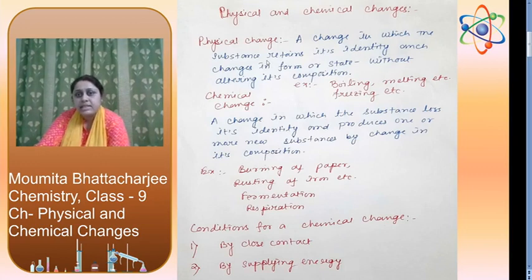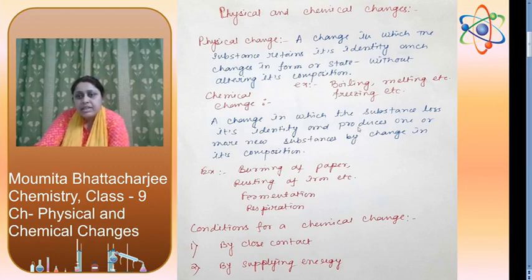Physical change is a change in which the substance retains its original identity. The change will be in the form or state without altering its composition. Examples are boiling, melting, freezing, etc. If you boil water, it will form steam or vapor. On condensation, if you cool it, it will again come back to water. Same for melting: if we melt ice, we will get water, and on freezing, again we will get the ice.